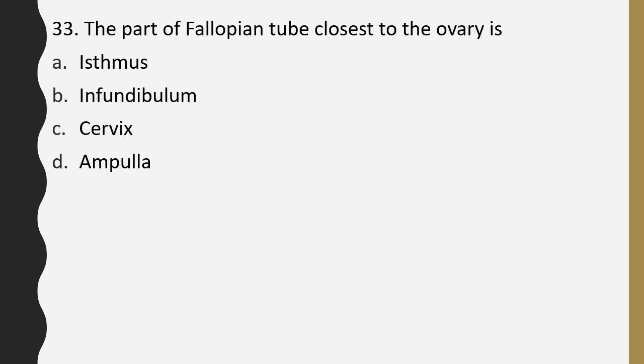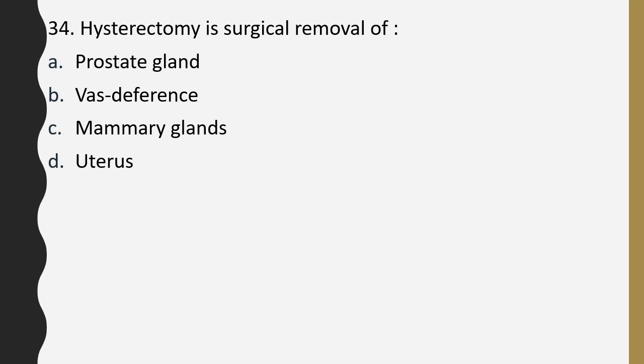Question number 33. The part of fallopian tube closest to the ovary is isthmus, infundibulum, cervix, ampulla. Part of fallopian tube closest to ovary is... Correct answer is option B, that is infundibulum. Question number 34. Hysterectomy is surgical removal of prostate gland, vas deferens, mammary glands, uterus. Correct answer is option D, uterus.